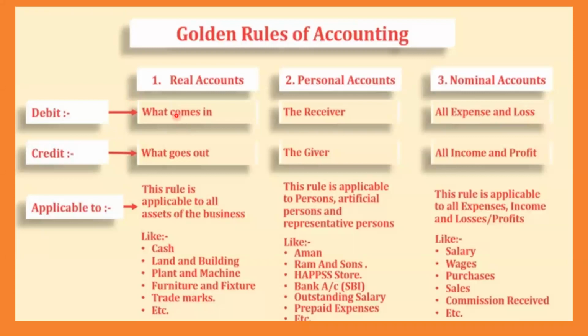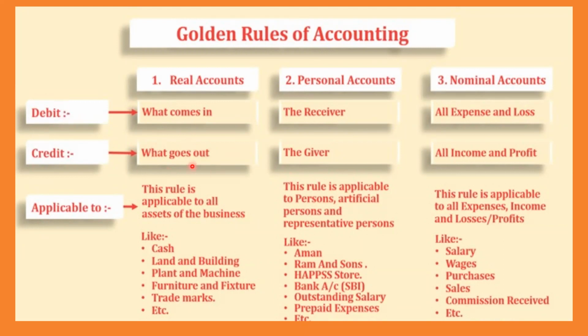The first one is what comes in. That means it might be money, it might be property, it might be land, whatever. That means coming in means we are going to buy it. It comes into the company's account. That means what comes in to the company account directly you have to debit. That is the rule number 1.